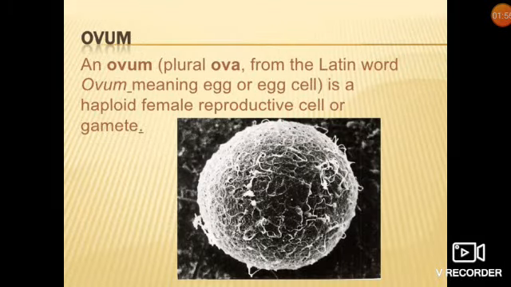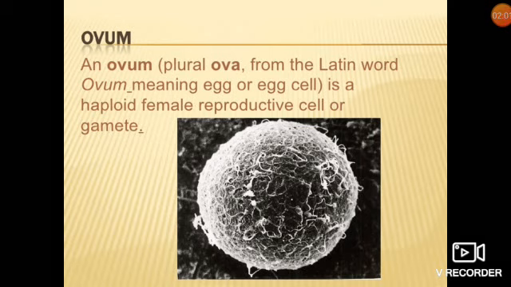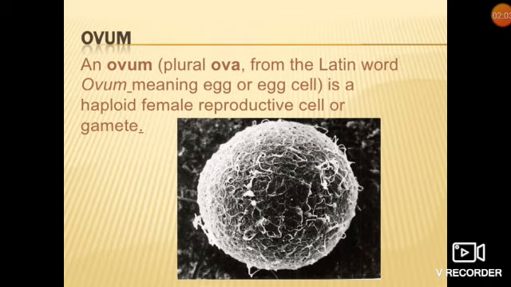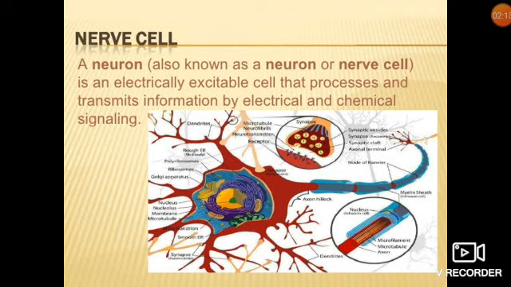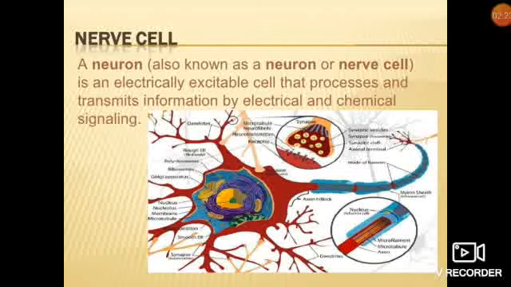Ovum. An ovum, plural ova, from the Latin word ovum meaning egg or egg cell, is a haploid female reproductive cell or gamete. Epithelial cells. Epithelia are forms of cells that line the cavities in the body and also cover flat surfaces. Nerve cell. A neuron, also known as nerve cell, is an electrically excitable cell that processes and transmits information by electrical and chemical signaling.